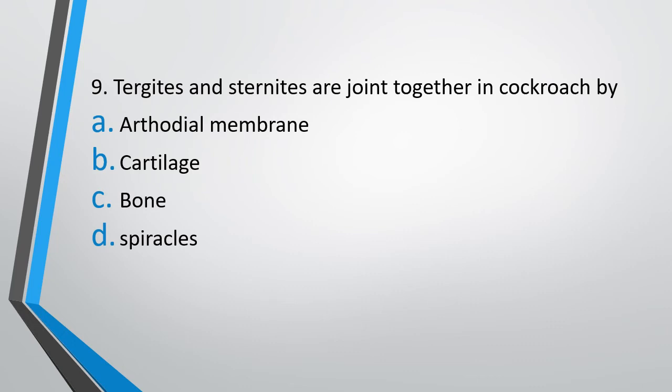Question 9. Tergites and sternites are joined together in cockroach by option A, arthrodial membrane, option B, cartilage, option C, bone, or option D, spiracles. Tergites and sternites are joined together in cockroach by. The correct answer is option A, arthrodial membrane.